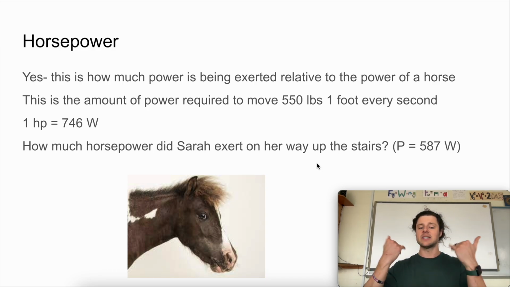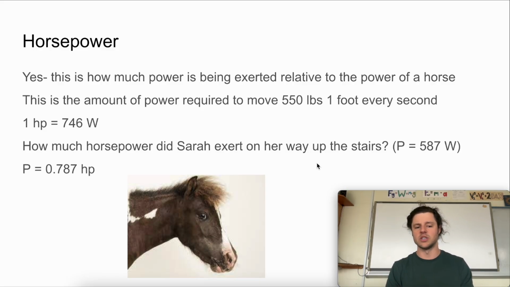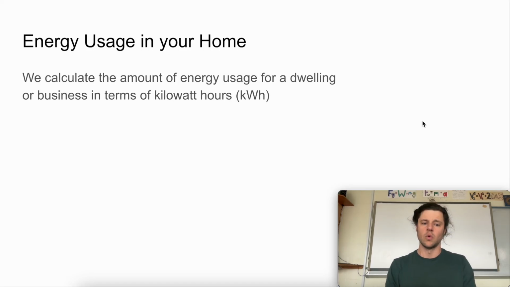So if we think back to Sarah going up the stairs from our example problem, we could take her average power, which is about 587 watts, and convert that into horsepower by dividing by 746 watts for every 1 horsepower, and we end up with her power output being about 0.787, or about 3/4 of a horsepower.